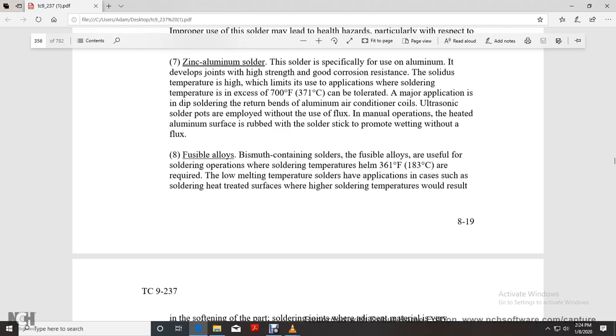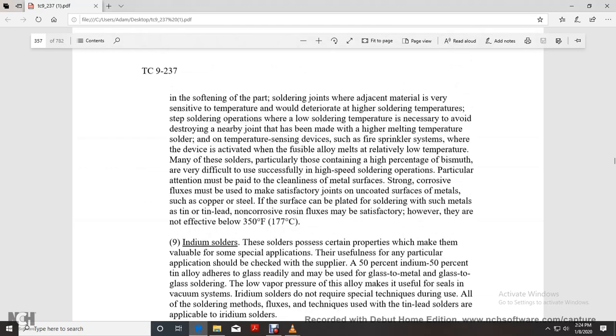Bismuth-containing solders, or fusible alloys, usually have soldering temperatures around 361 degrees Fahrenheit, or require low melting temperatures, for applications such as heat treating. Higher soldering temperatures would result in softening of the joints, or in adjacent metal that is very temperature sensitive deteriorating. A low soldering temperature is necessary to avoid destroying a nearby joint that has been made with a higher melting temperature solder.